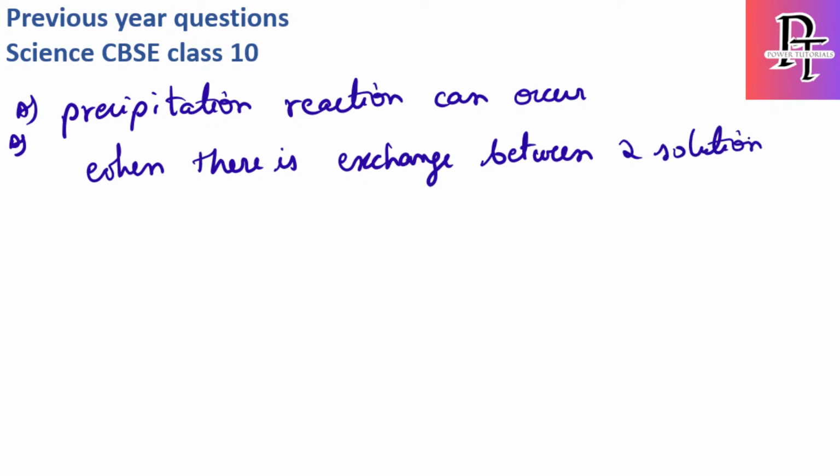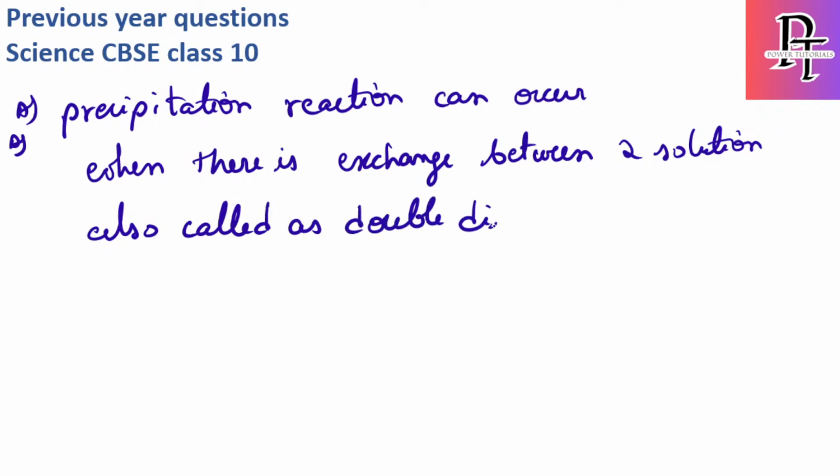Hence this is also called a double displacement reaction. It is called double displacement because two ions will exchange their positions. You will see an example.